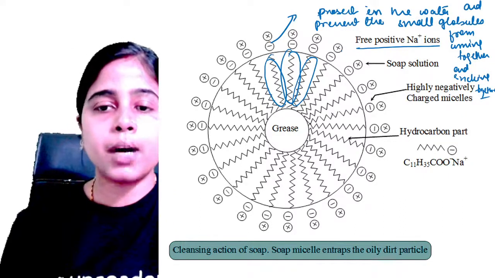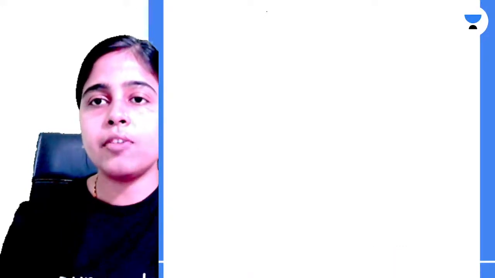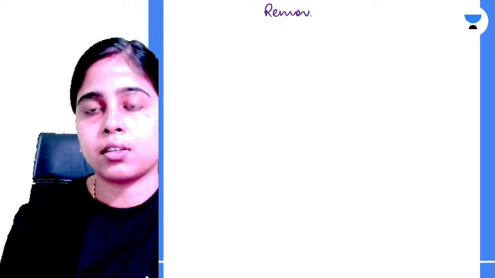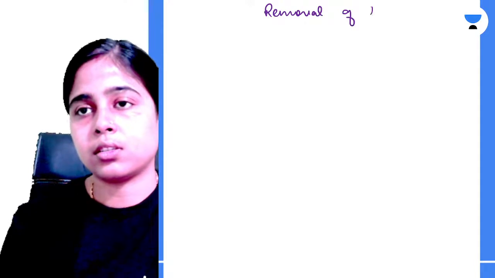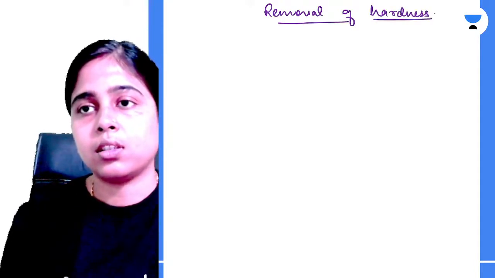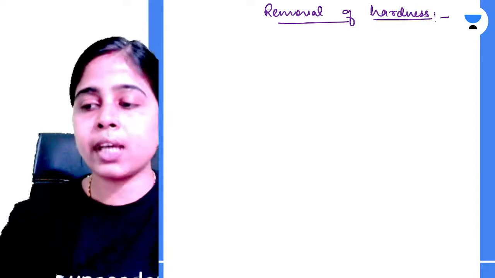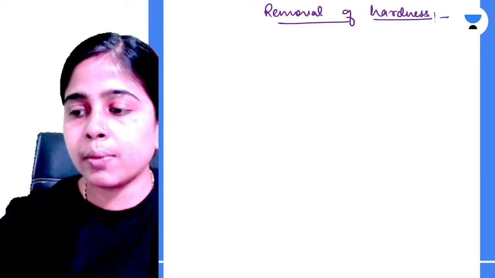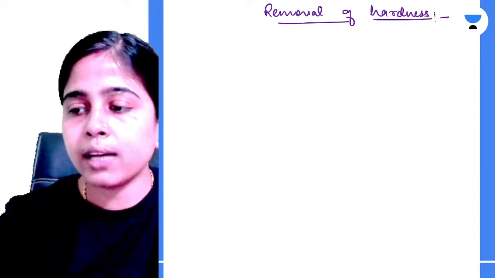Now let's talk about the removal of hardness. So if anybody is having any more doubts, you can tell me. Okay, what doubt do you have?